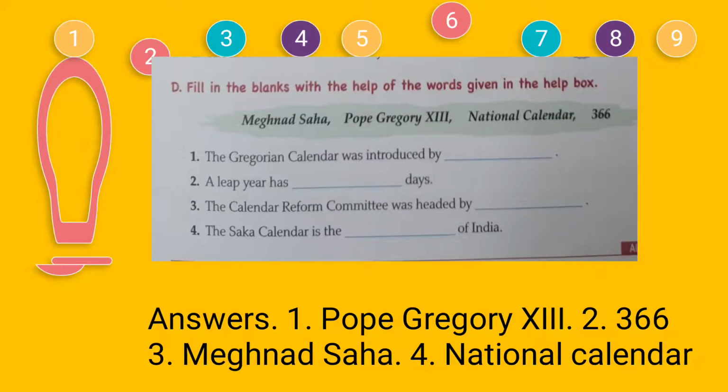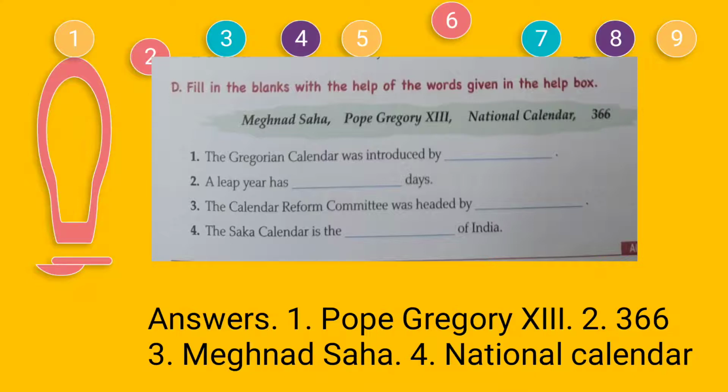Moving on to the next one, we have fill in the blanks with the help of the words given in the help box. Here words are given: Meghnad Saha, Pope Gregory 13, National Calendar, 366. So we will use these words and fill in the blanks. Number 1, the Gregorian calendar was introduced by dash. The answer is Pope Gregory 13.